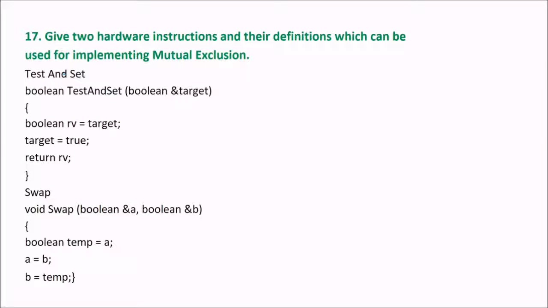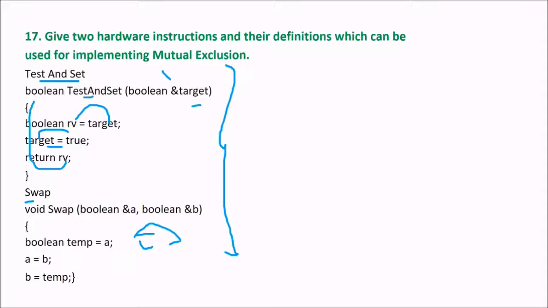Give two hardware instructions and their definitions which can be used for implementing mutual exclusion. We have TestAndSet, which takes a Boolean value passed as the target. We assign the target to RV, we set the target to true, and then we return RV. Then we have Swap. Swap is exchanging the values of A and B. These are the two hardware instructions, with their definitions, which can be used for implementing mutual exclusion: TestAndSet and Swap.